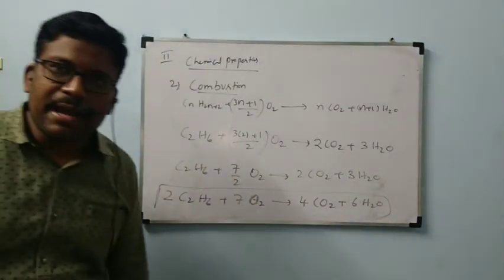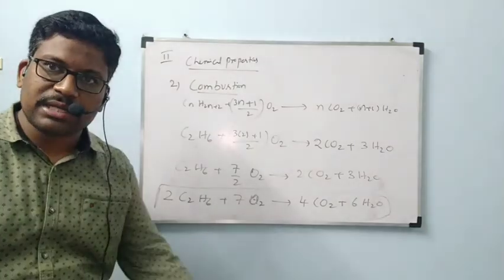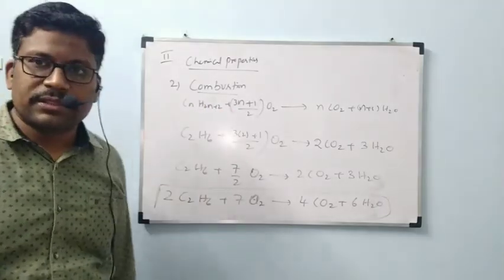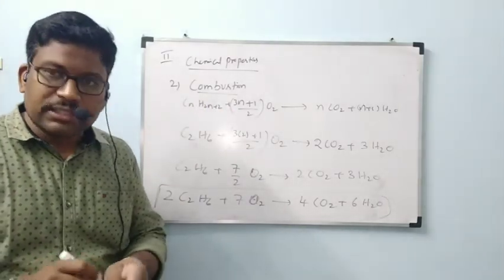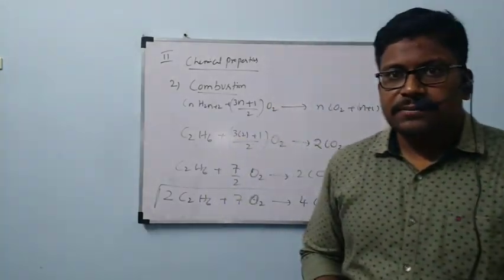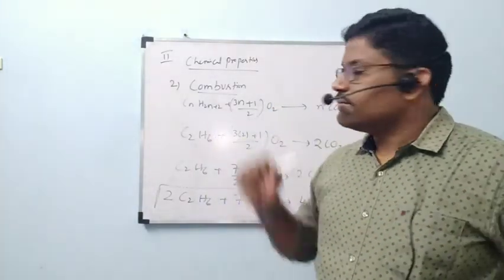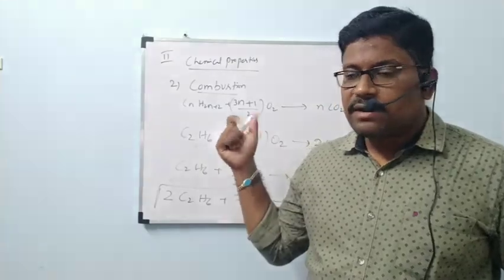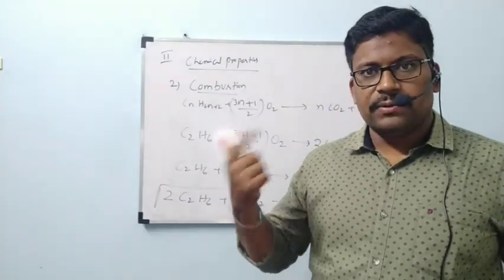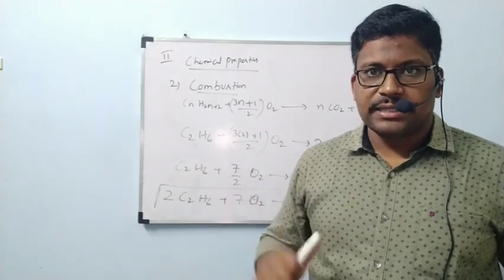Like this, we can easily balance any alkane undergoing a combustion reaction. Okay? This is about combustion. With this, we can stop today. Two properties we completed today. Those are substitution reactions, first one. Second one, combustion reaction. We wrote the general equation for combustion reaction also. Please remember that to write combustion reactions for alkanes.